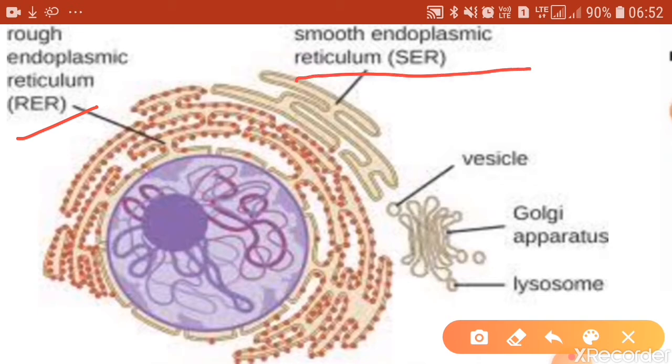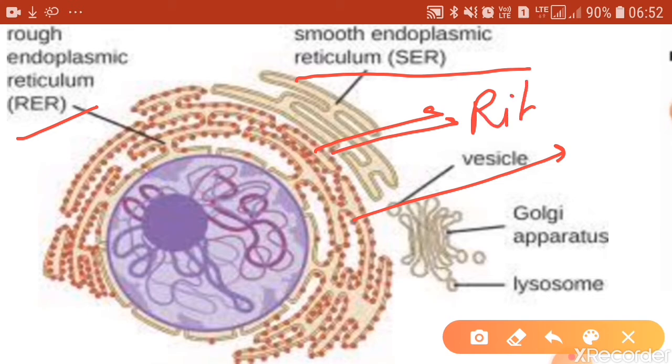Have a proper look at this diagram, you'll find that the rough endoplasmic reticulum, these channels that you see, have some red dots attached on the surface, and these red dots are called ribosomes. Because of the presence of ribosomes on the surface of rough endoplasmic reticulum, it gives a rough texture when viewed under a microscope, and hence the name rough endoplasmic reticulum.